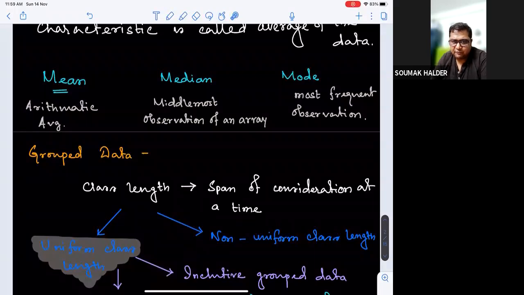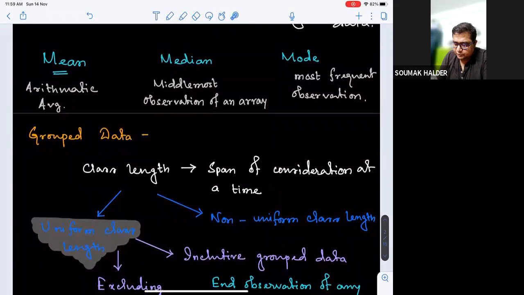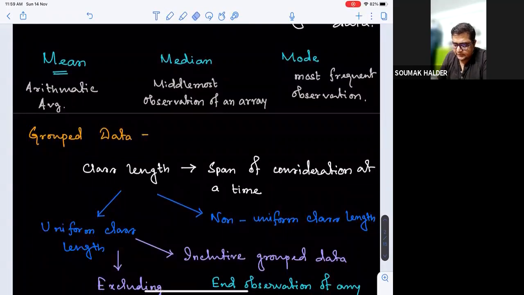Sometimes we might even deviate. What I'm talking about is non-uniform class length, which we target where uniform class length gives us some intervals, some considered spans, having huge changes. To avoid that, we might look for non-uniform classes. Otherwise, it will always be preferable to go for uniform classes.